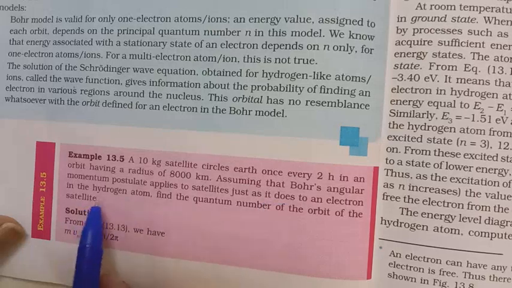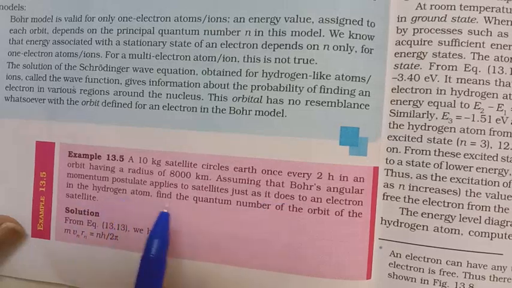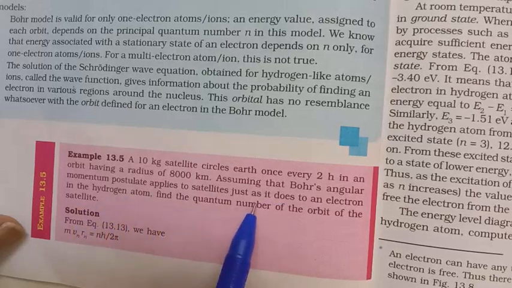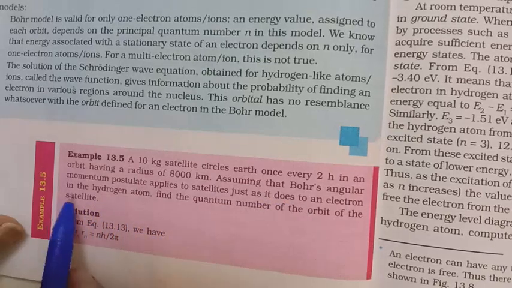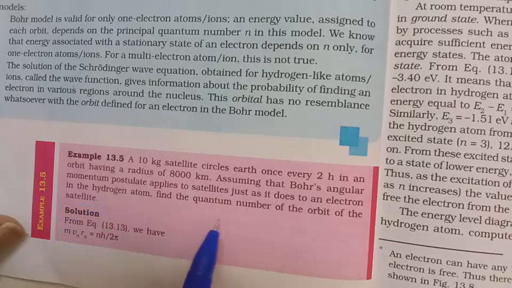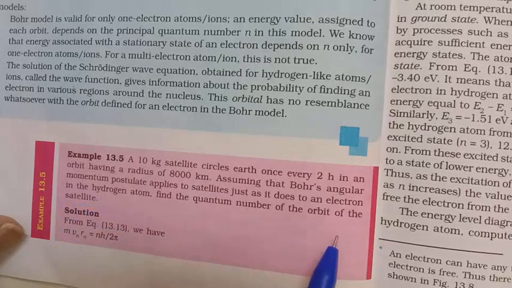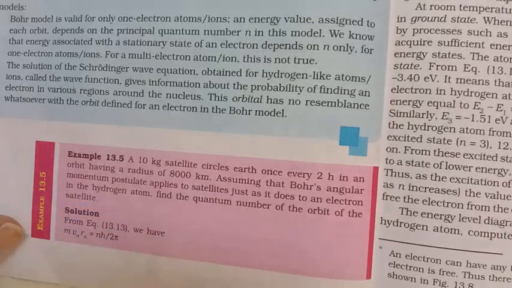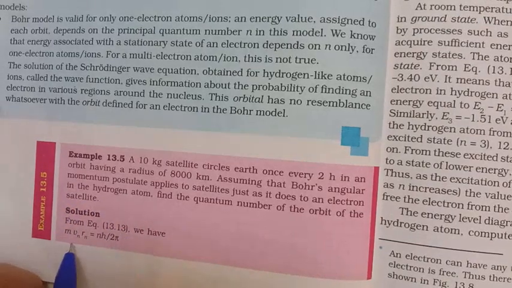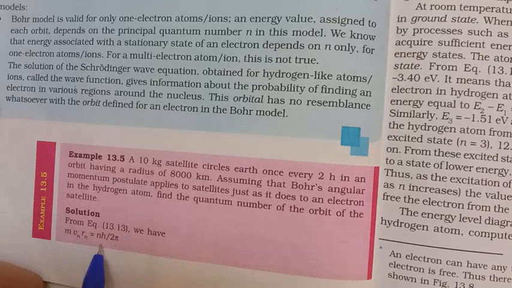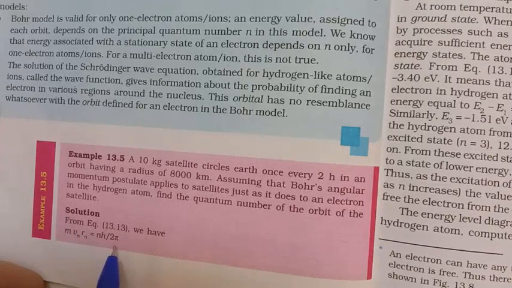Assuming that Bohr's angular momentum postulate applies to the satellite just as it does to an electron in the hydrogen atom, find the quantum number of the orbit of the satellite. What is Bohr's second postulate? The angular momentum of the revolving electron is equal to integral multiples of h/2π. The h value and 2π you already know, and the mass of the satellite and the radius are given.